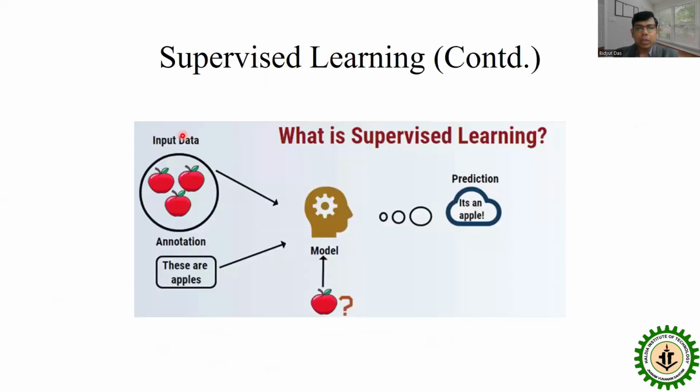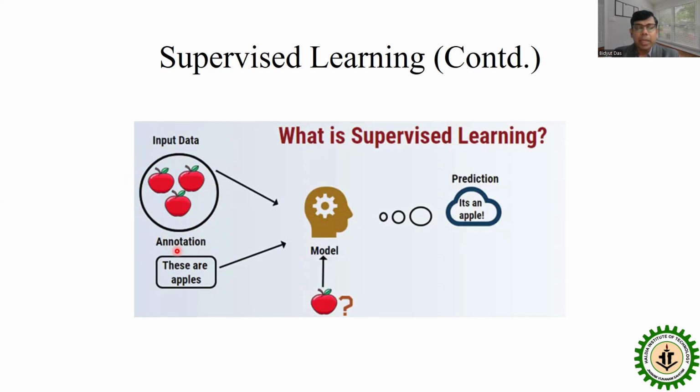So this is the figure of supervised machine learning. Now, this is the input data. We assume that there are many different types of apple images as input data to the machine, and these images are annotated or labeled as apple. So this data is used for training the model.